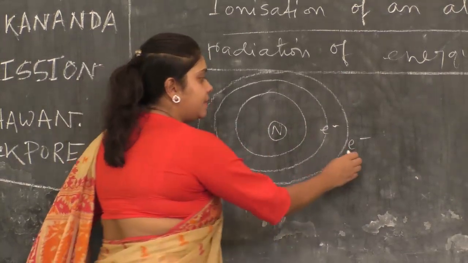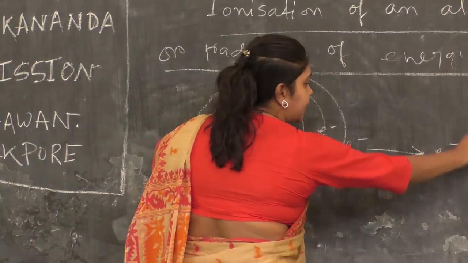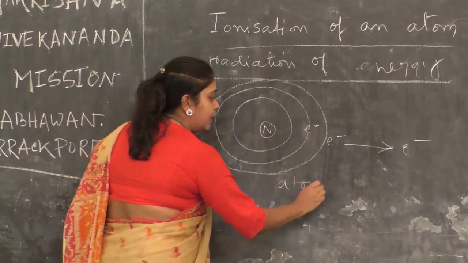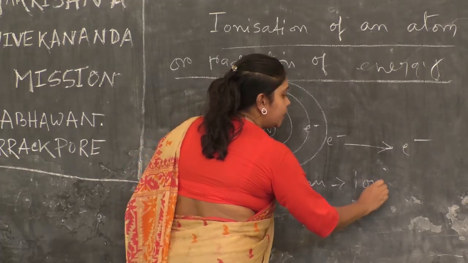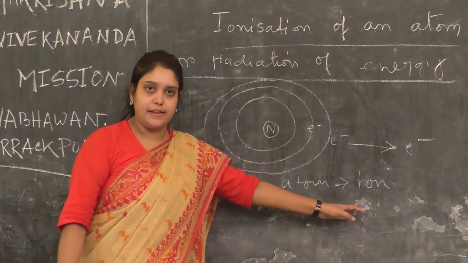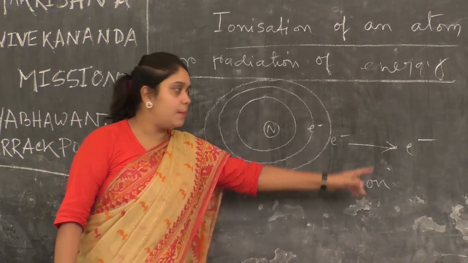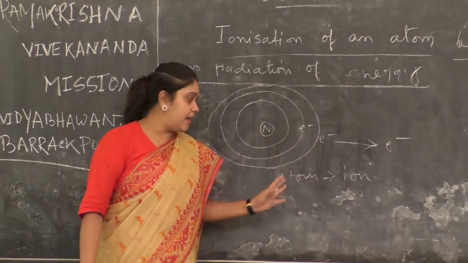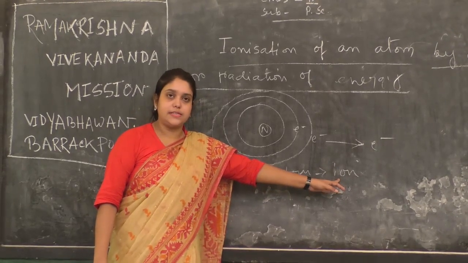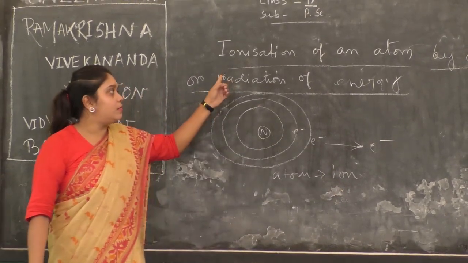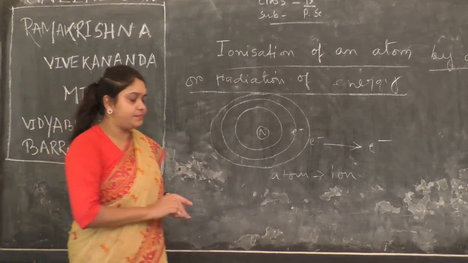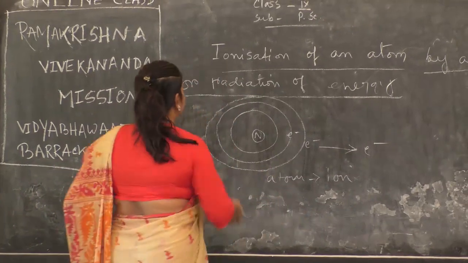What will happen if this electron completely detaches and goes away from the nucleus? The atom will convert into an ion. What type of ion? By losing an electron, obviously the atom will convert into a cation. This is how we can ionize an atom, by giving energy.